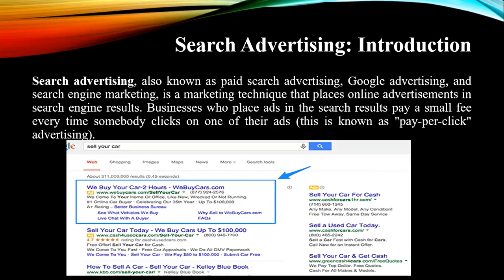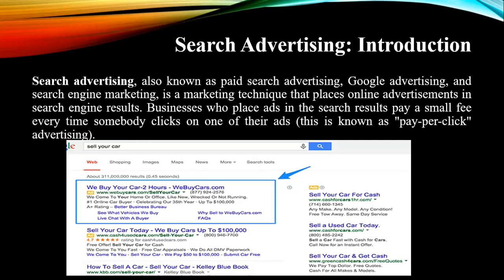It is also called Google advertising or search engine marketing. It is a marketing technique that places online advertisements in the search engine results. When you want to get some information about any aspect, you type it there, and it directly shows a link that takes you to a particular website where you can get the information you would like, for any product or the resale of a car. All this can be done.